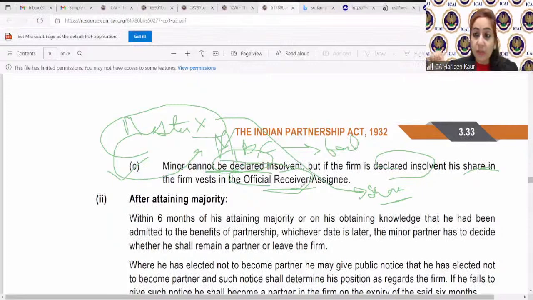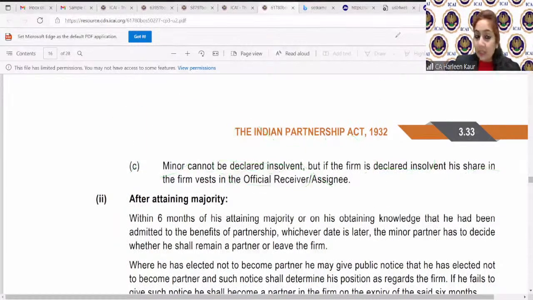Who is the official receiver? So when ABC Associates became insolvent, an official receiver is appointed by the court who will manage all the assets of ABC Associates. Now, official receiver will decide how to dispose of the assets and how to make the payment to the creditors. So law says while the payment is being made to the creditors, they will also pay the share of profits to Master X. So this minor will also stand with the creditors for his share of profits and he will not be liable. In fact, he will also stand with the creditors and he will get his share of profits. Clear ho gaya insolvency wala point?